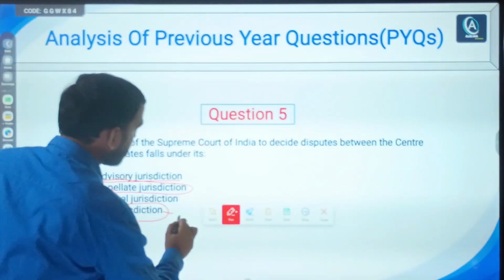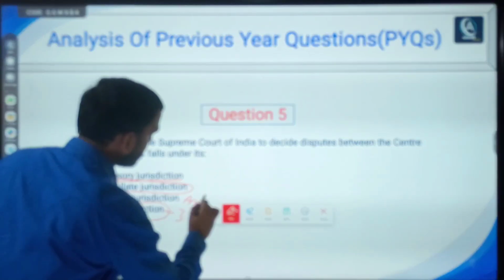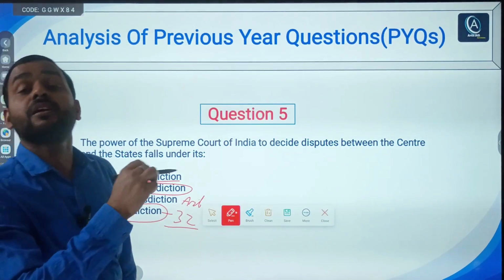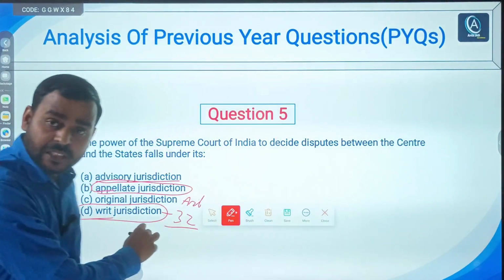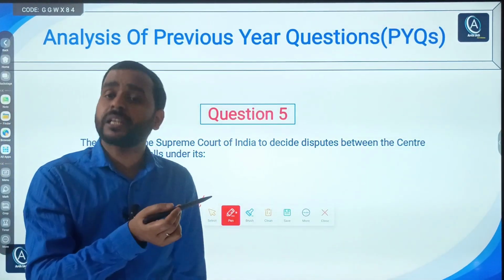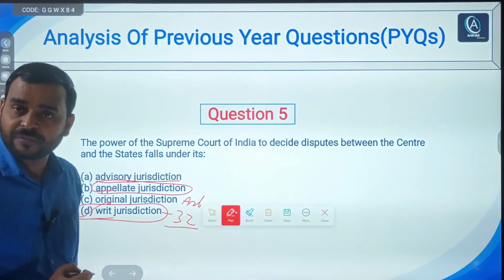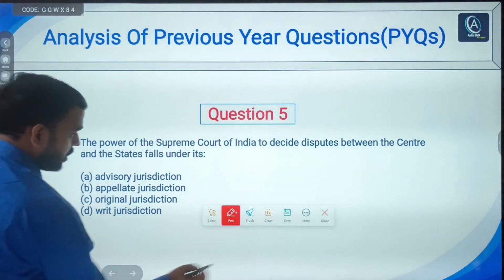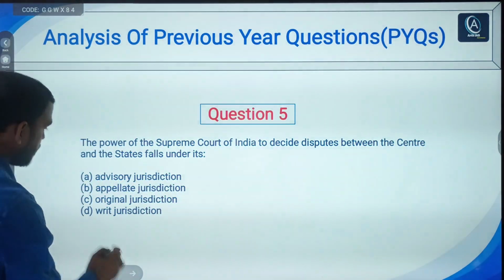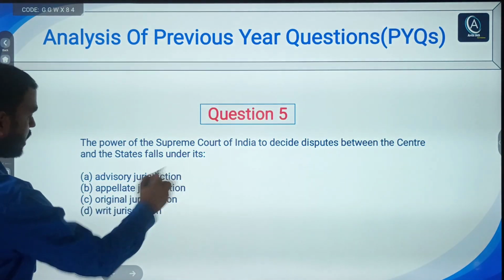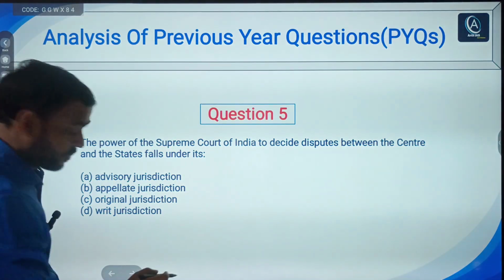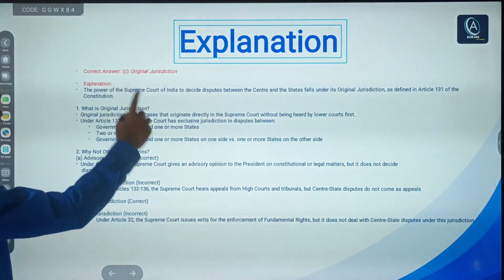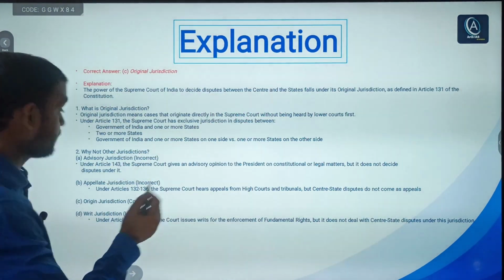In that situation, under article 32, any person can knock the door of Supreme Court under article 32 for the enforcement of their fundamental rights, and it comes under writ jurisdiction, right? So you can check the explanation. I have already explained each and every option. So the correct answer is, I told you, original jurisdiction, option C, right? You can pause the video and read the explanation I have already explained.